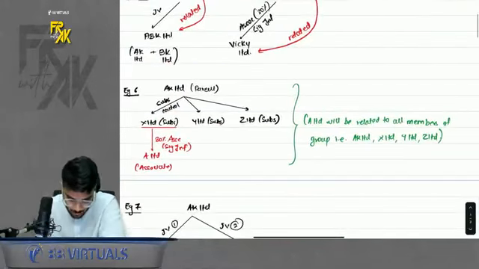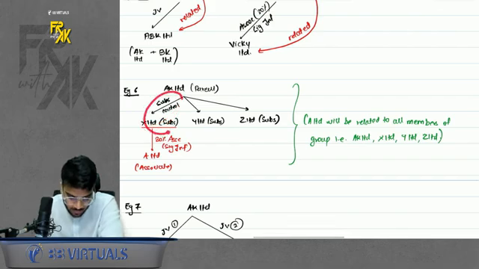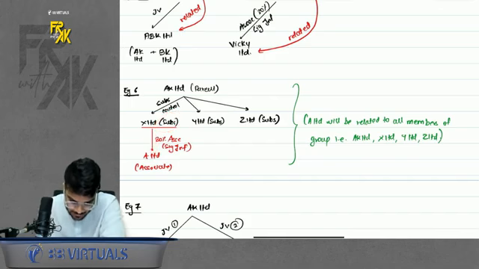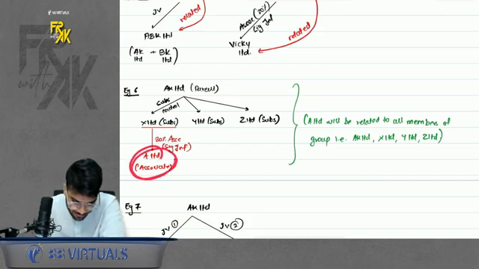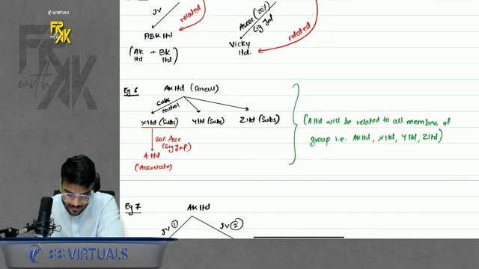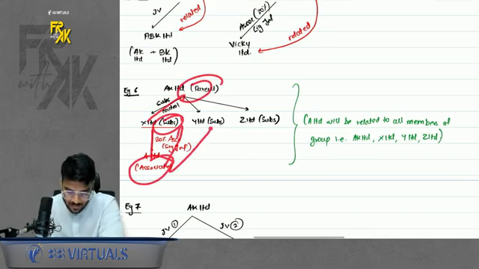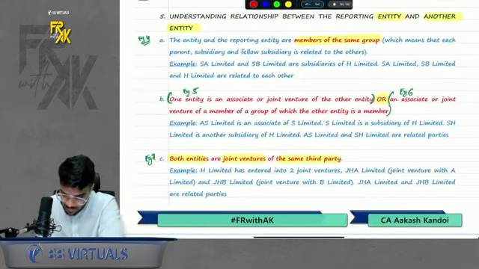Let's say you have control over one company, and this subsidiary has one associate. In that case, AK will be related to A Limited as well, and this A will be related to all the companies also. So basically, if you have a subsidiary and that subsidiary has an associate, this associate also becomes related to all the companies. The same thing was mentioned in here.